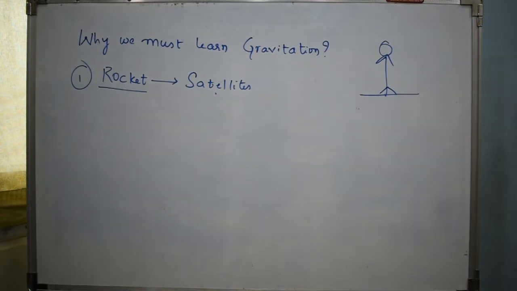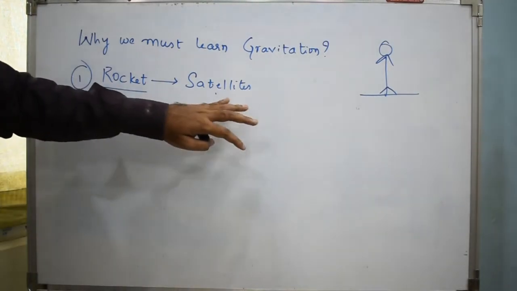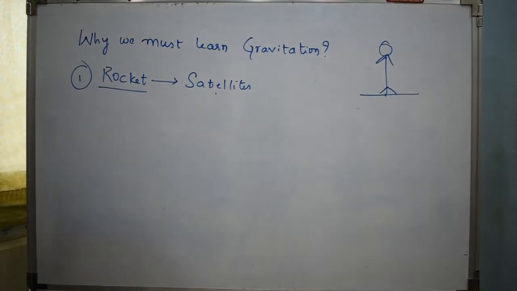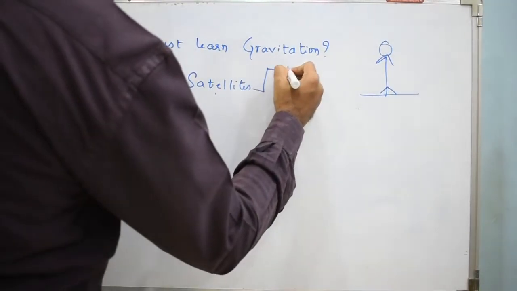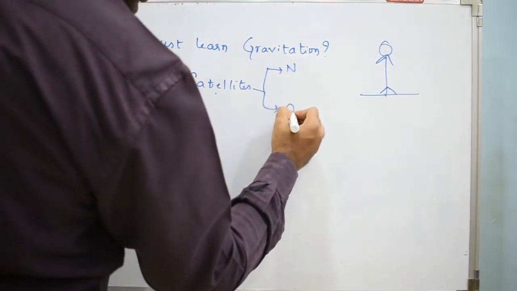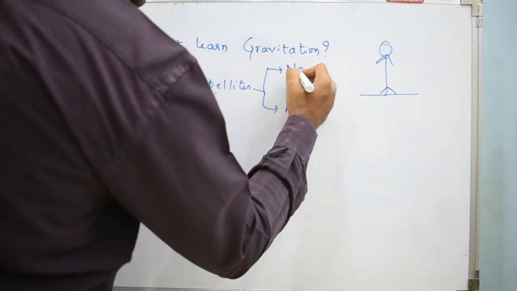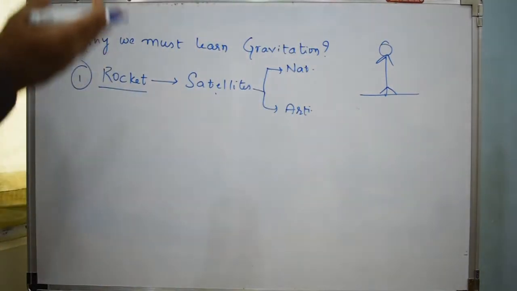What causes the moon to rotate around the earth, we'll be discussing in the upcoming videos, but gravitation is what causes it to rotate. But how it does, we will discuss in the subsequent videos. And for artificial satellites, we apply the same mechanism used by the moon in order to rotate around the earth, to make the artificial satellites revolve around the earth.